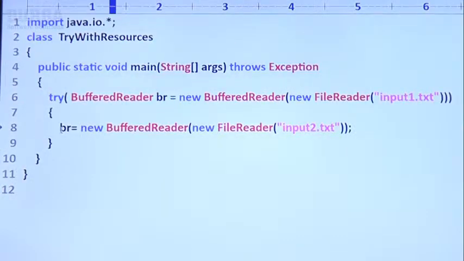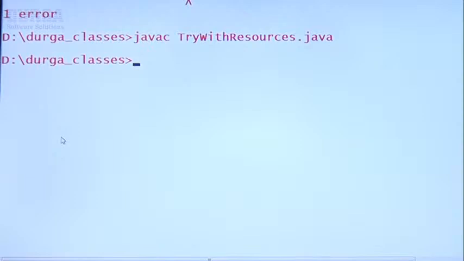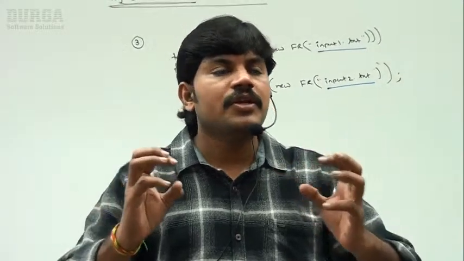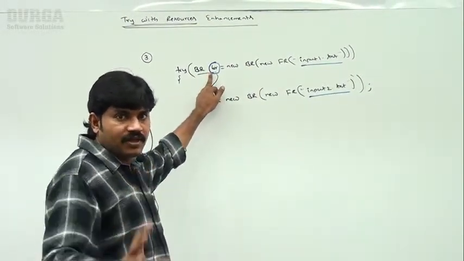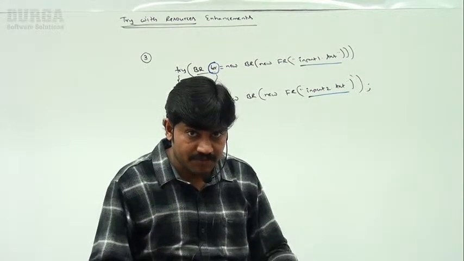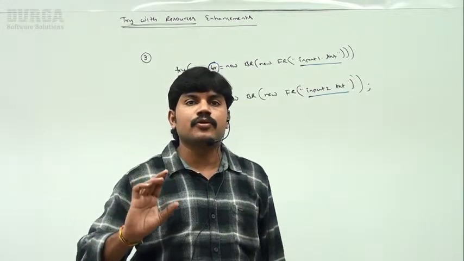If I comment this line, now observe, let me compile, happily the code is going to compile. Clear for all of you, right? So, the important conclusion here is that the resource reference variables are implicitly final or effectively final. Within the try block, we are not allowed to perform reassignment. Clear? I hope up to this is the third important conclusion.